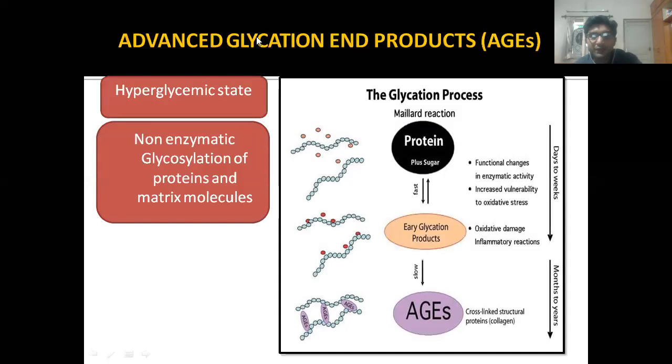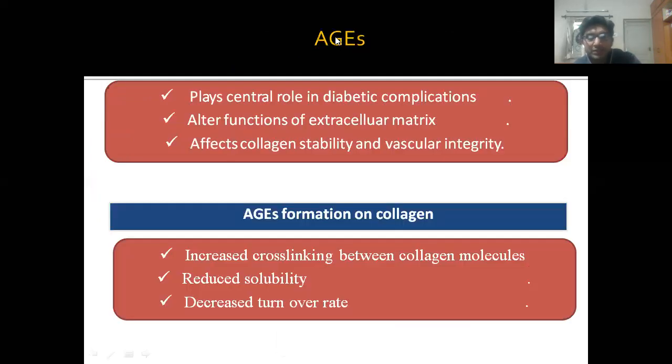This is important: advanced glycation end products. Now, mainly what is responsible for advanced glycation? These end products play a central role in diabetic complications. They affect collagen stability and vascular integrity. Now what happens to collagen?